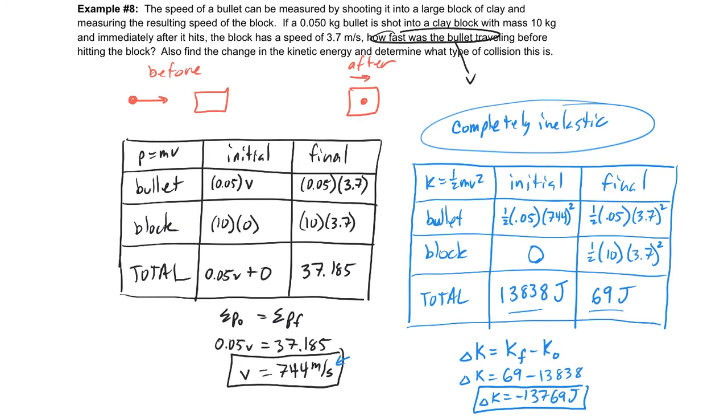That ends the examples. I hope this is helpful. Make sure that you're able to use these in order to finish your homework tonight. All right.